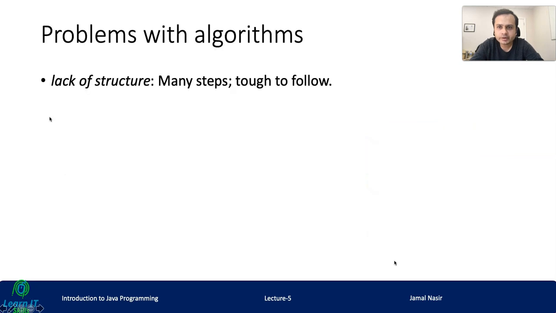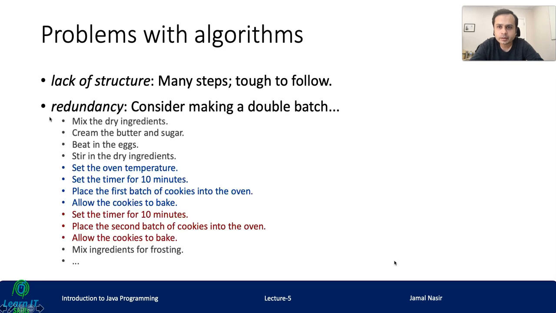Obviously the problem with this algorithm is that it lacks structure. There are many steps, tough to follow, right? And obviously there is redundancy. So there are two problems with the previous algorithm: it lacks structure and it has redundancy. You can see that set the timer for 10 minutes is repeating, right?